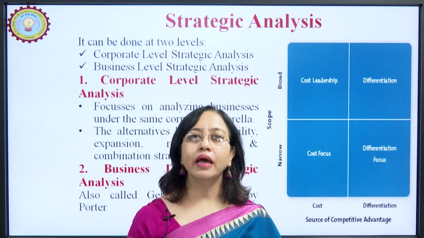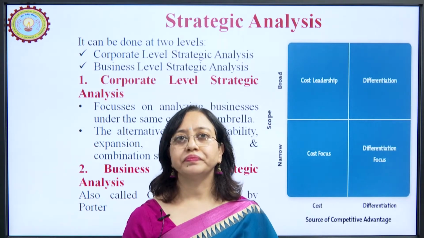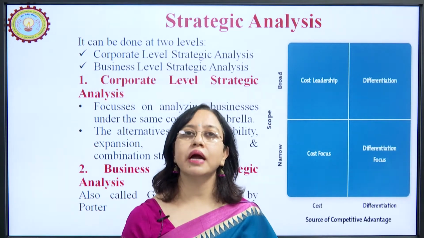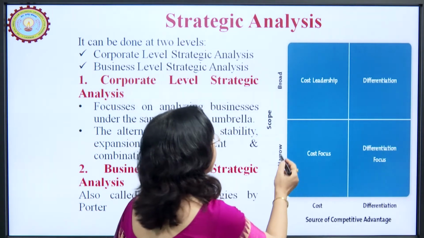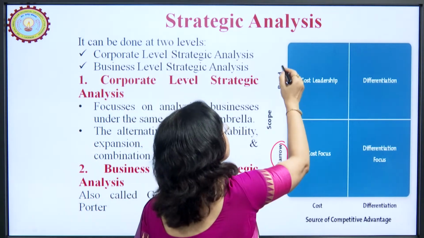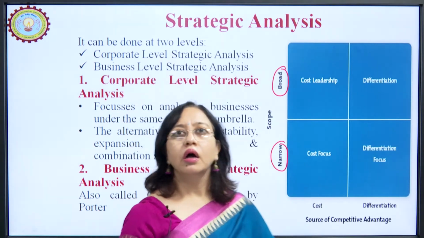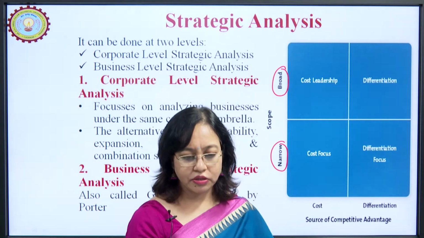So, they pursue the strategy of differentiation. And then comes the third strategy, which is known as the focus strategy. That is why here we are using the scope as narrow, and here we are using the scope as broad. So, we will discuss now what each strategy means.